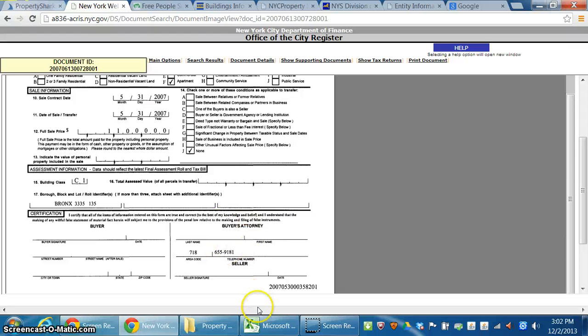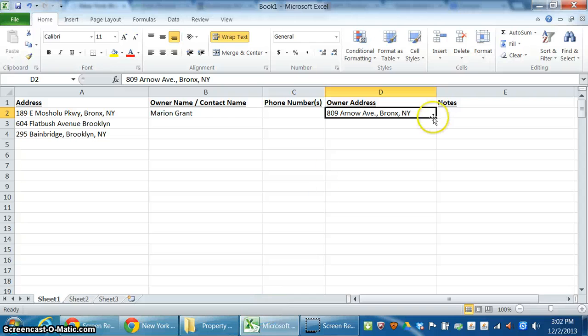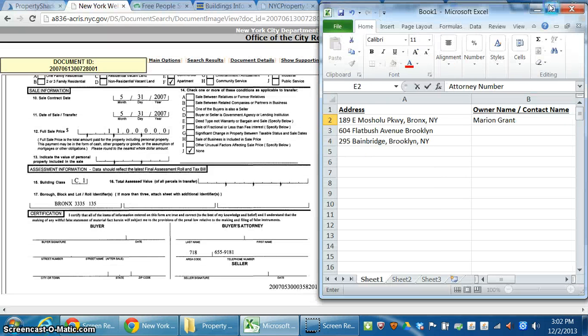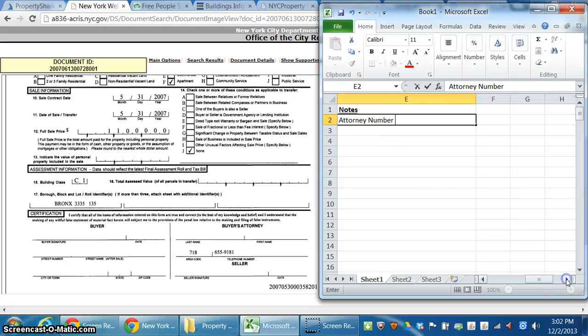So you want to write that here. And you can say, we've got to put buyer's attorney. Obviously, we're looking for the number, and then you just maybe do a dual screen here and type in the number.